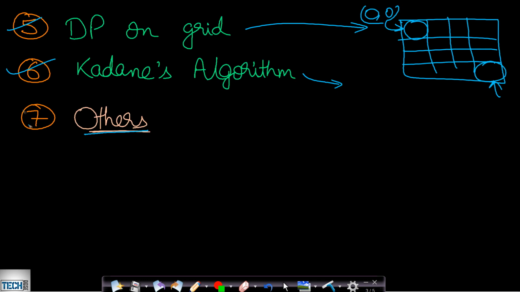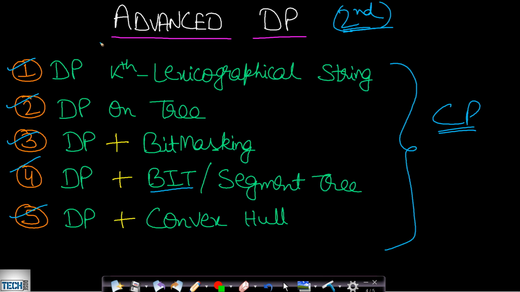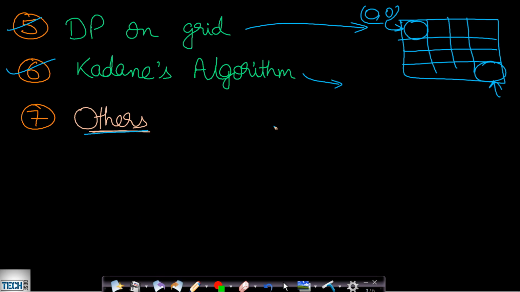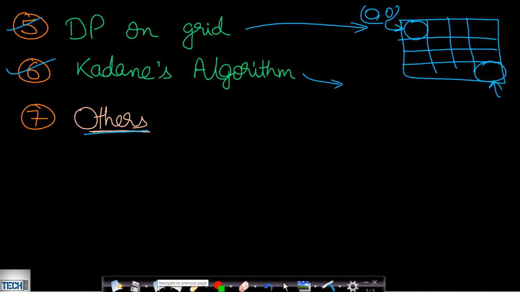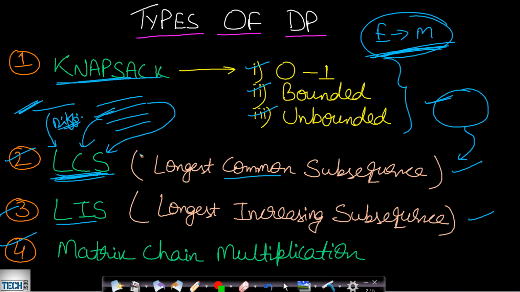Once I complete all the types by including sufficient problems for each and every type, then I will move on to the advanced DP types. So this will not be done this year at least, because first I will be covering all the basic to medium level topics for interviews, and then I will move to the advanced topics. Okay, so I hope you were able to understand the DP classifications and where to start and how to do it.